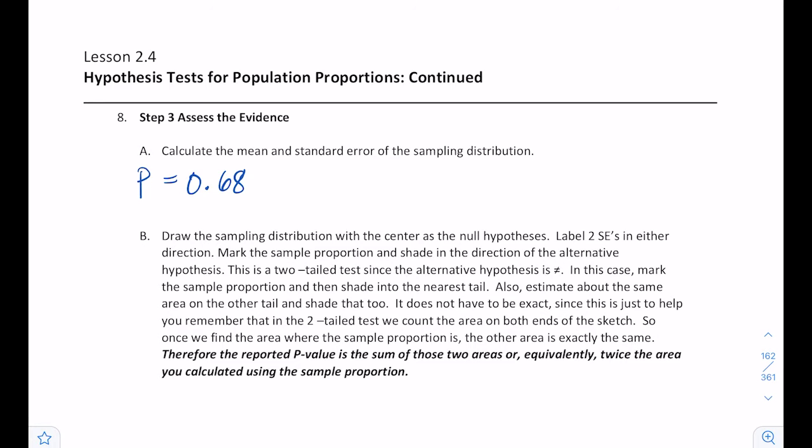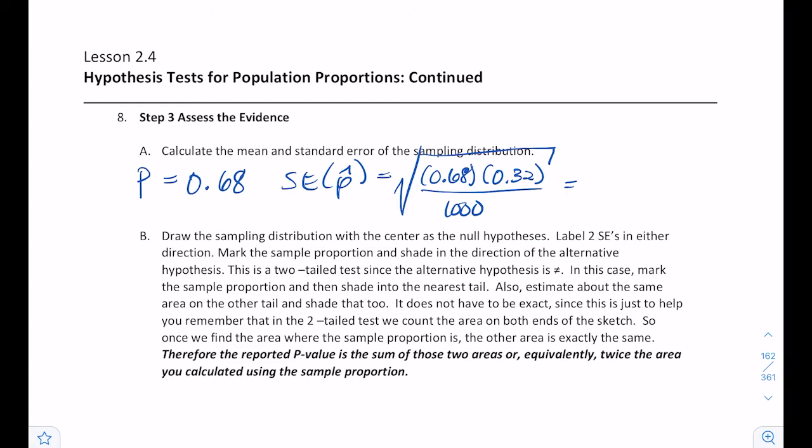I also need the standard error of p hat. That would be the square root of p times 1 minus p over my sample size. And this comes out to 0.0148.